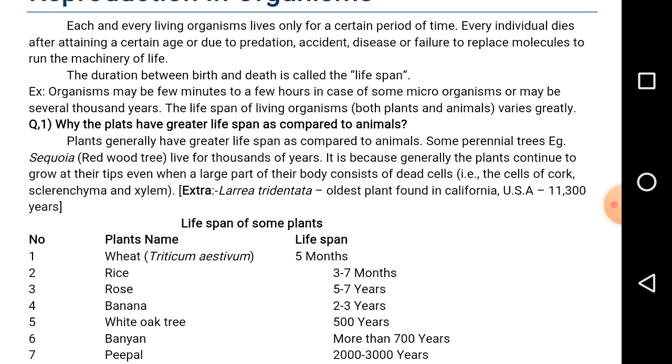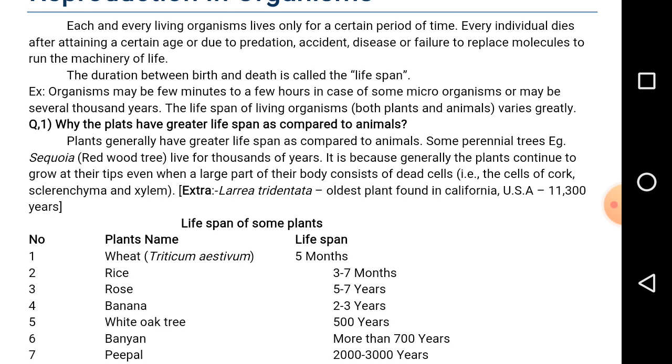Next, coming to why the plants have greater lifespan as compared to animals. The plants have greater lifespan as compared to animals. The plants consist of both dead cells and living cells.